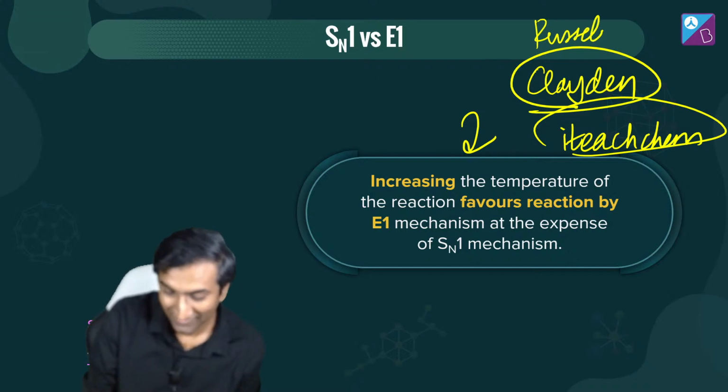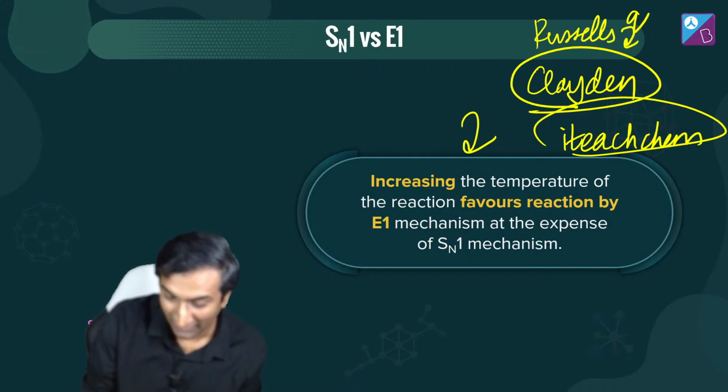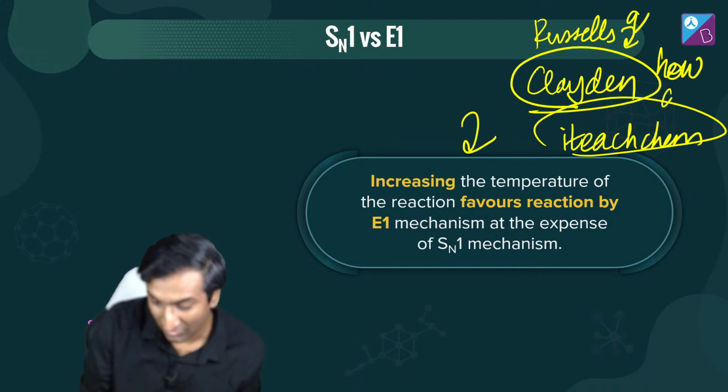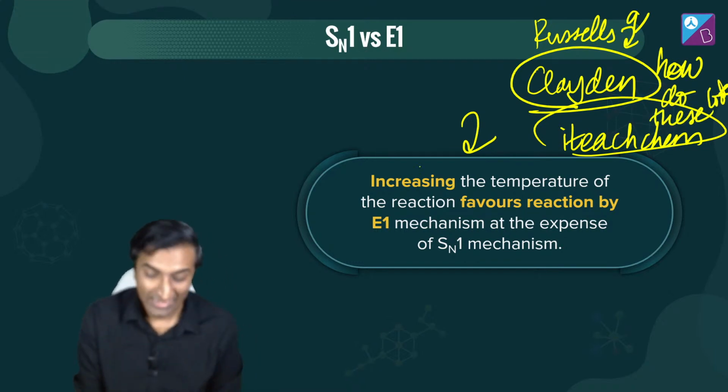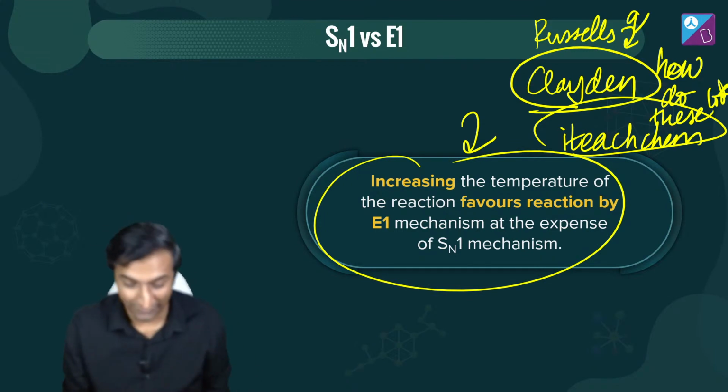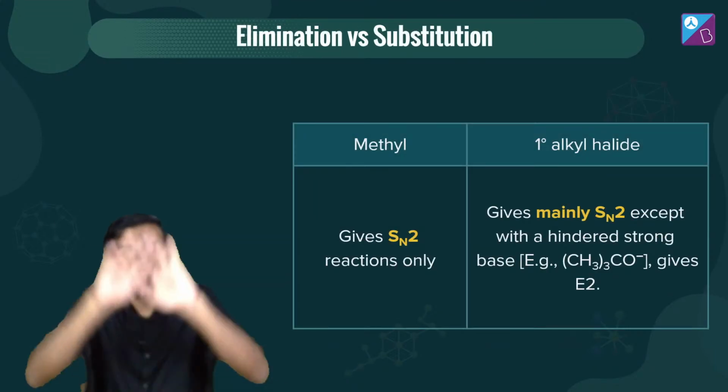Okay. So that people don't get confused, जो बाद में notes देखेंगे, how do these look? Okay. ठीक है. If you increase the temperature, then elimination reaction होगा favored. That's it. Simple है.